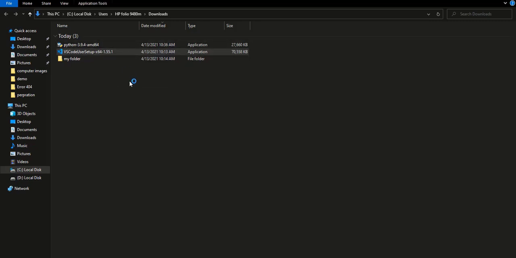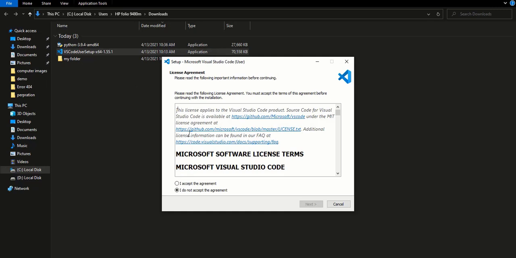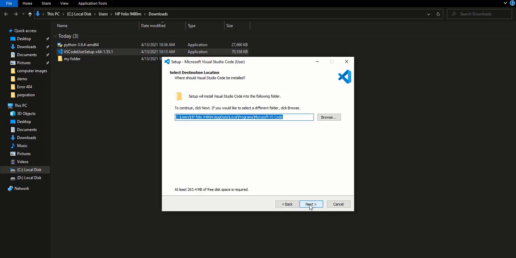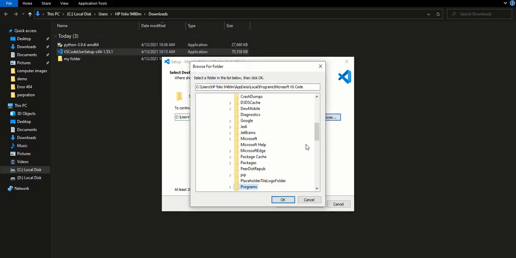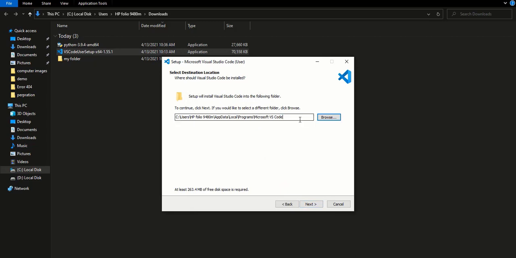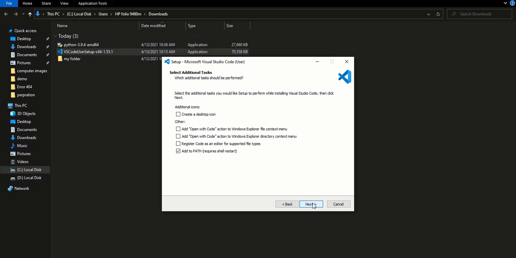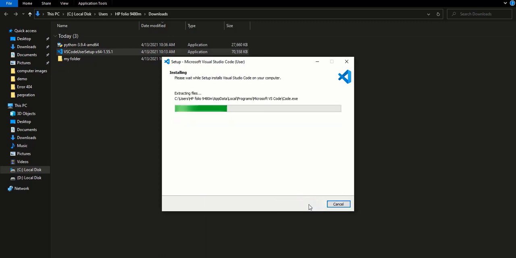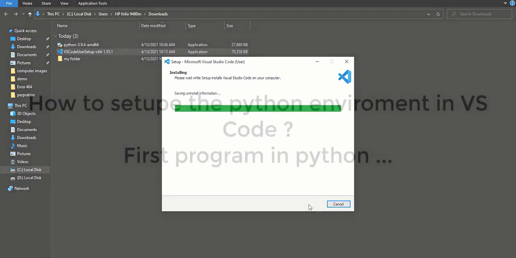Click the setup, accept the license of Visual Studio Code, and click Next. Here is the directory where Visual Studio will be installed. If you want to change it, you can change it. Otherwise, I want to leave it as the default. Okay, click Next. Here are the empty boxes. You should fill them and click Install. This is the complete installation process.